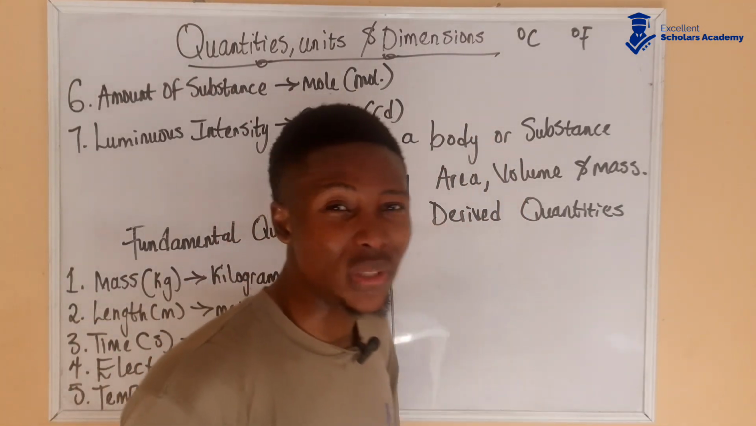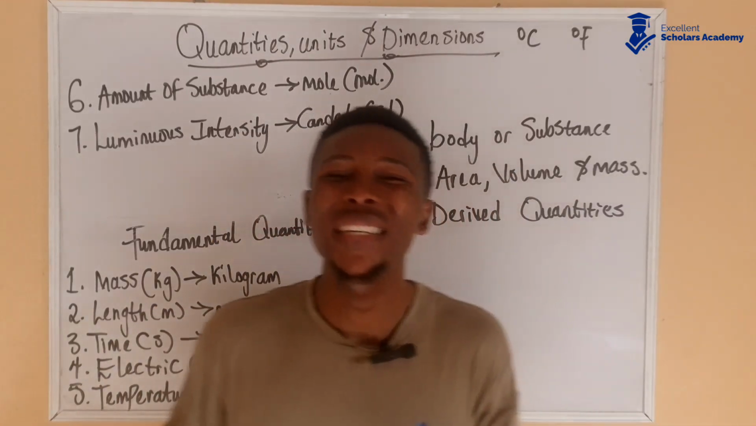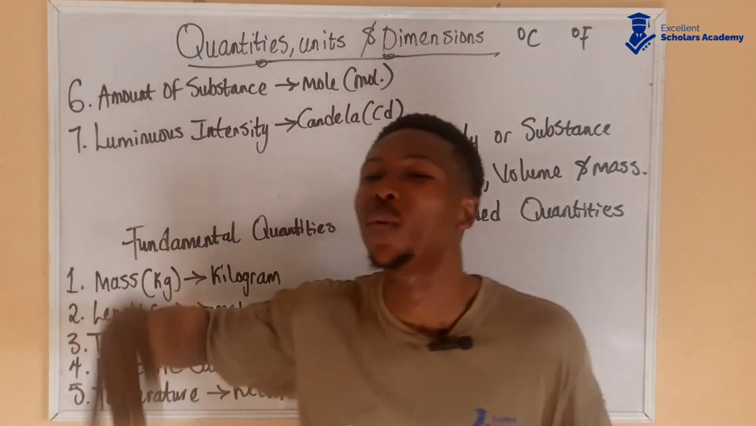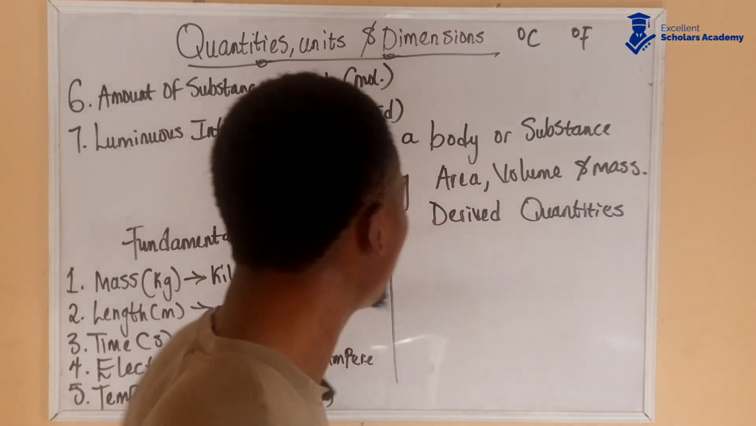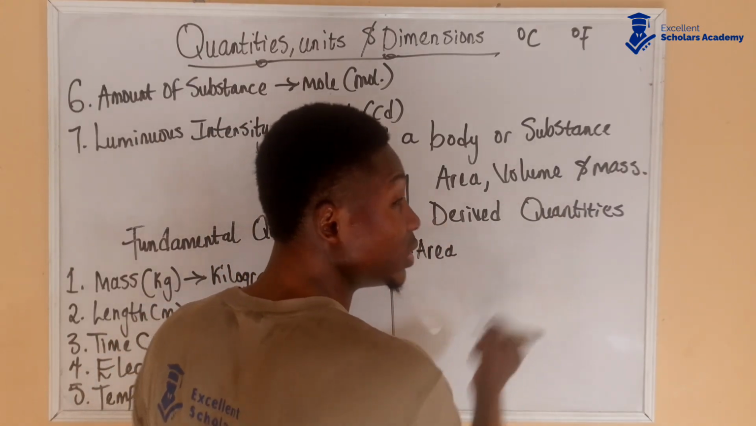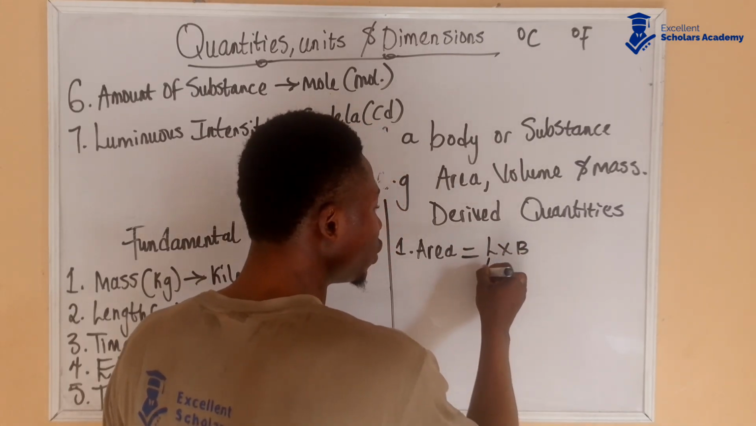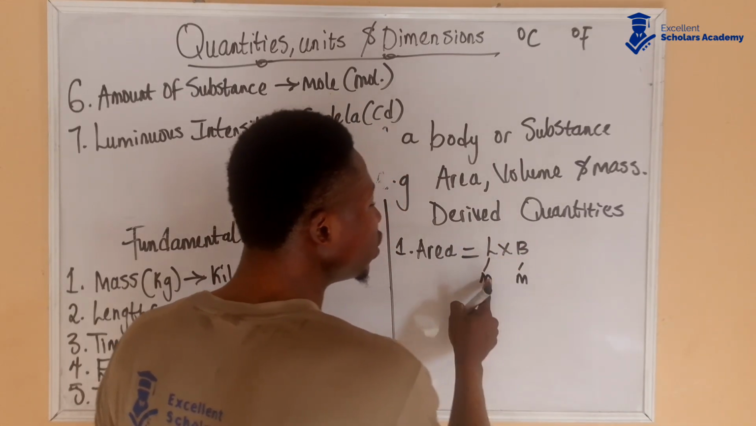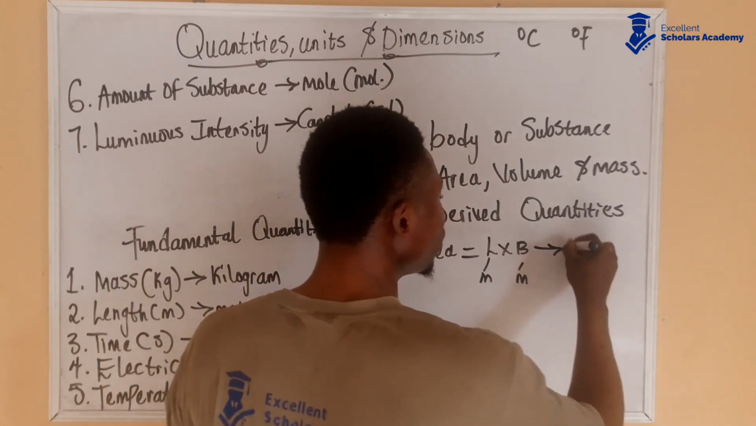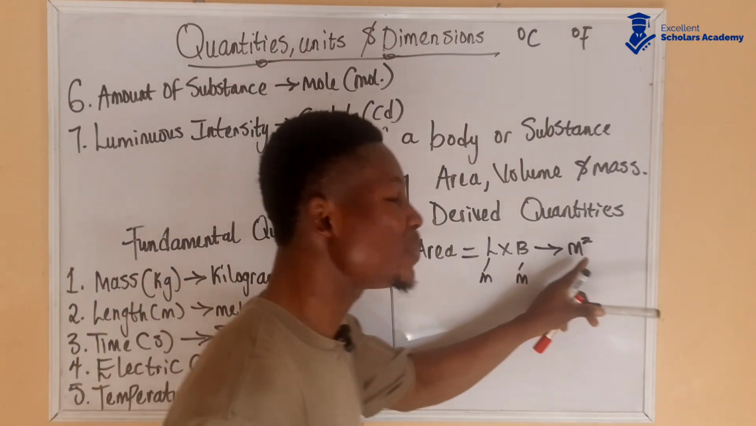Now we're going to look at derived quantities. Derived quantities are dependent. They depend on other quantities, the fundamental quantities, to exist. For example, area. Area is a derived quantity because it is length times breadth, and the unit of length is meter and the unit of breadth is also meter. They come together, meter times meter, which gives us meter squared. So area is a derived quantity measured in meter squared.